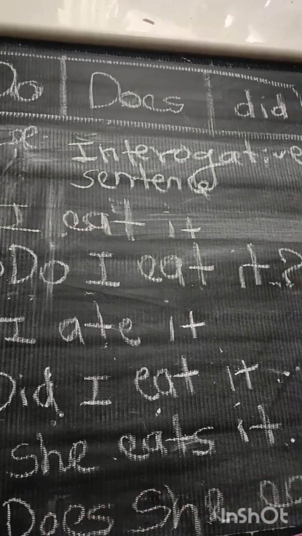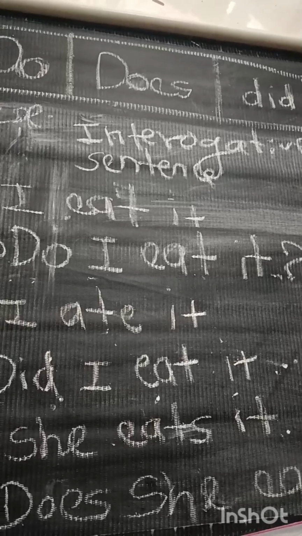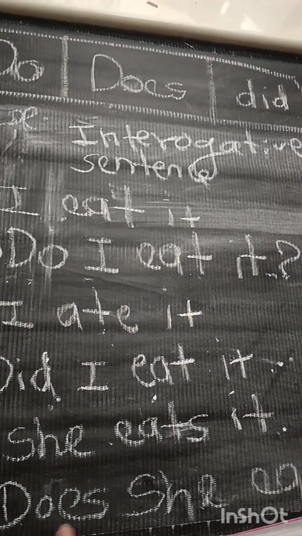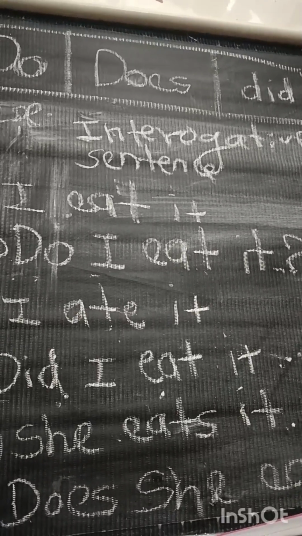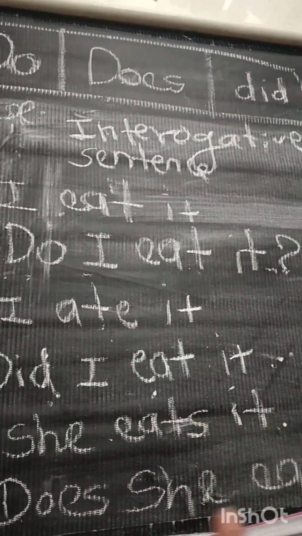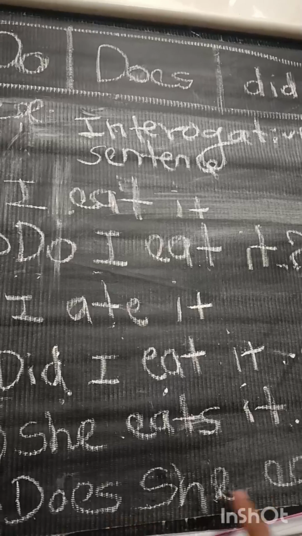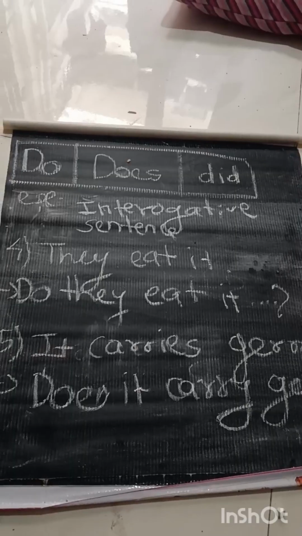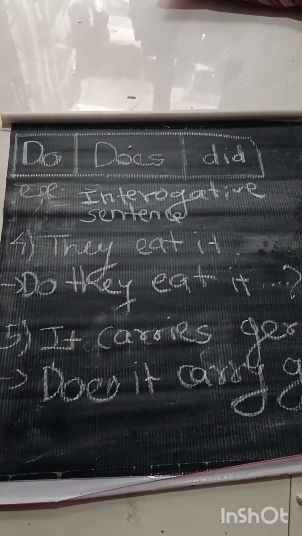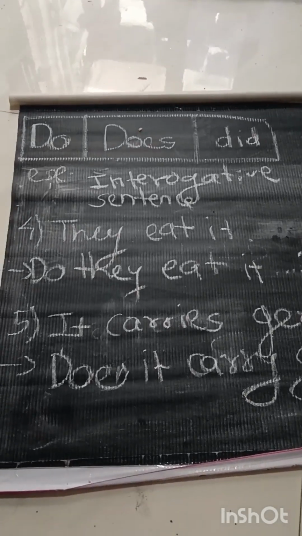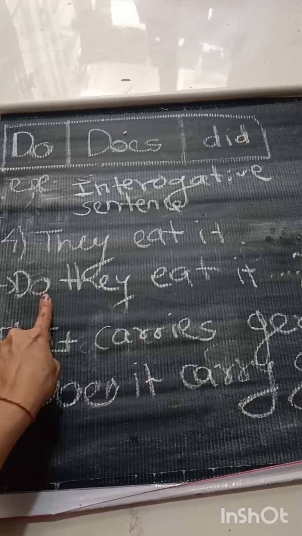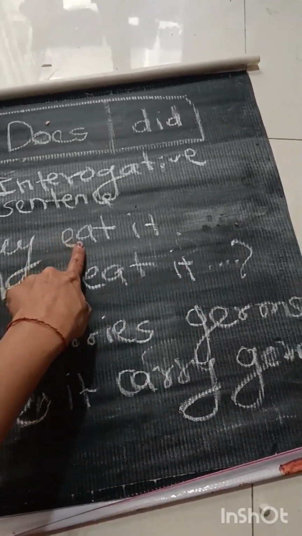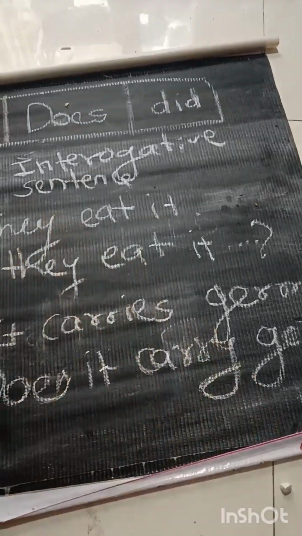She eats it. Does she eat it? उसने खाया है, क्या उसने ये खाया है, ऐसे. Got it? Same is that for they and it. For they eat it, the question type will be do they eat it. Okay, tense will be same, don't change the tense.